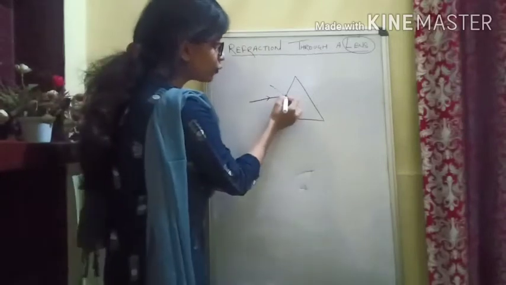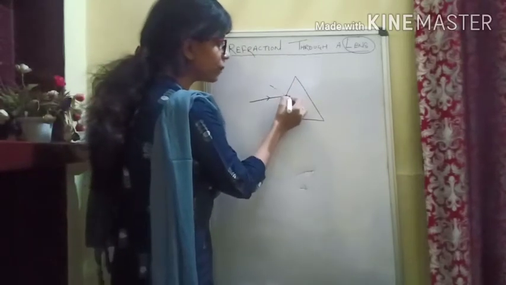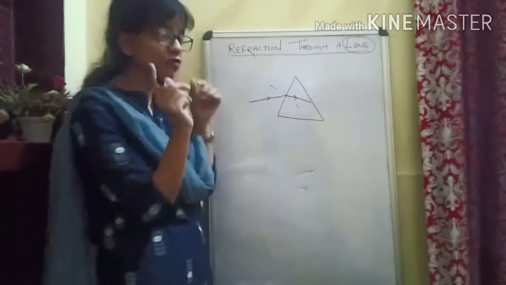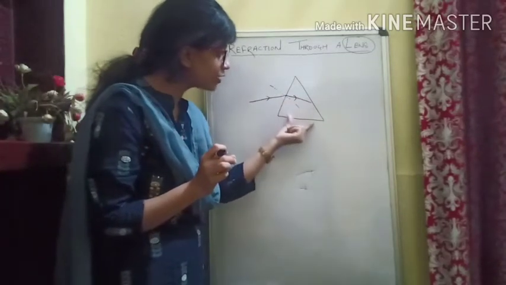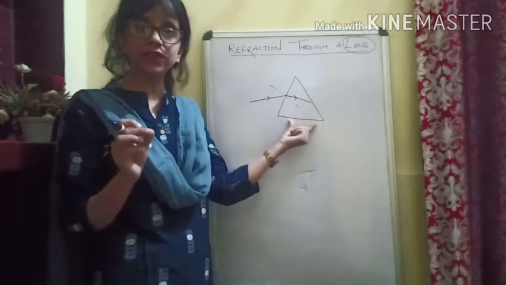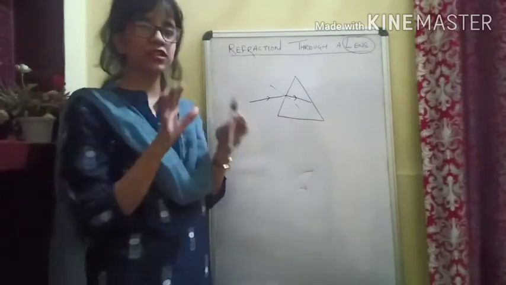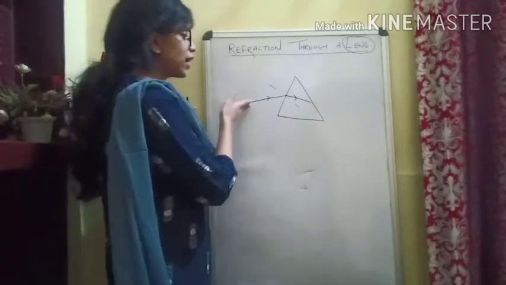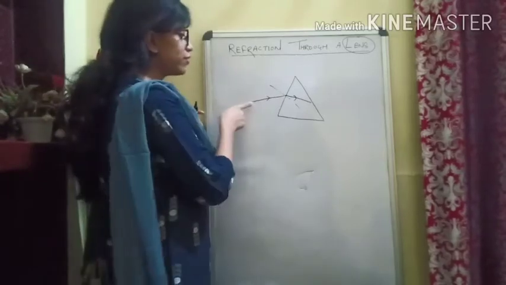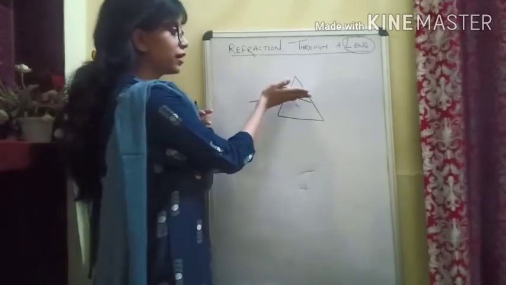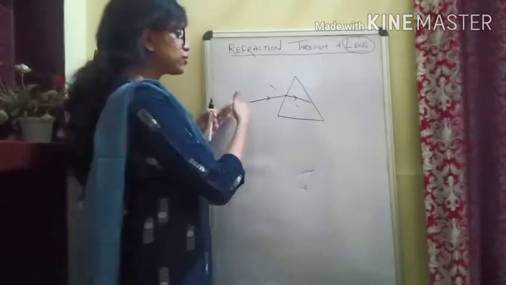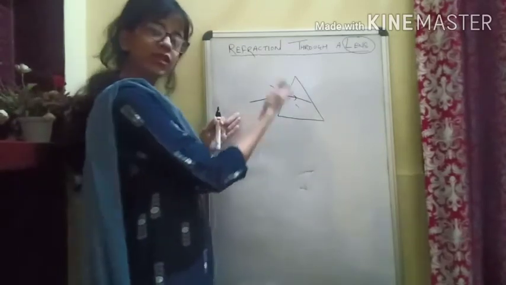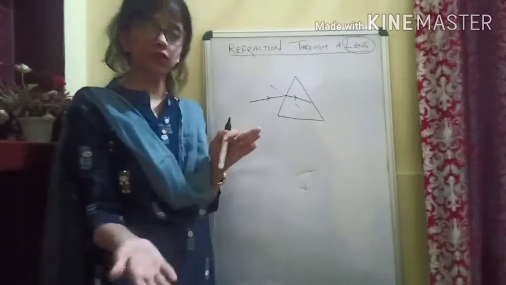So after the refraction, the light ray will bend towards the normal. And so this light ray is bending towards the base of the prism. Is it okay? You just need to remember that whenever a light ray goes inside the prism, it will bend towards the base of the prism. Why? Because it is moving from rarer medium to denser medium, it will bend towards the normal.